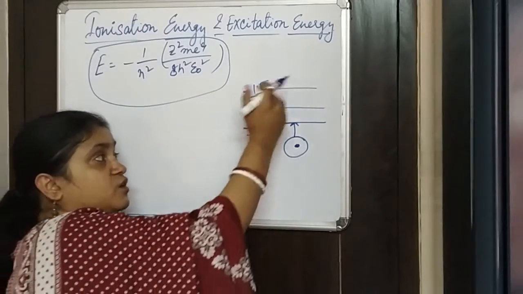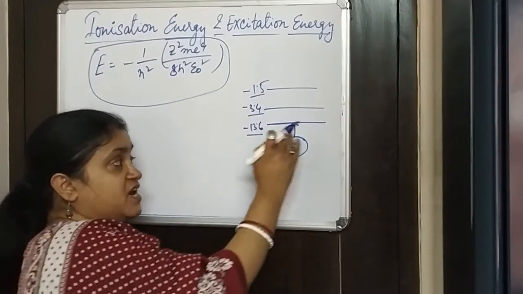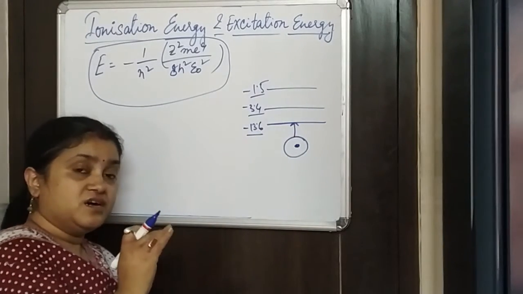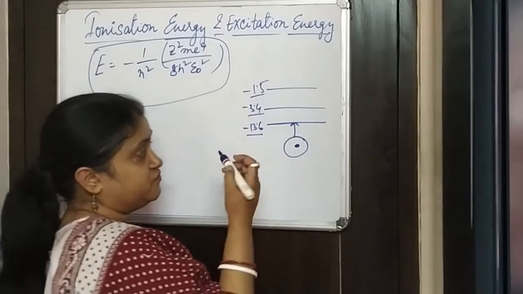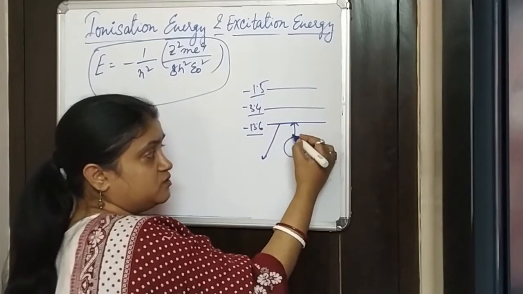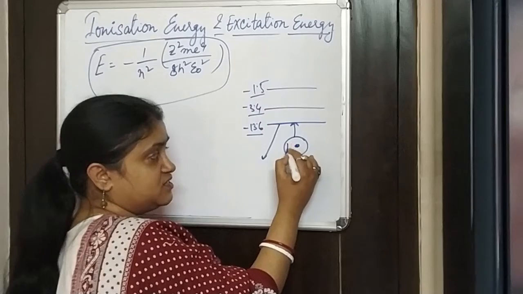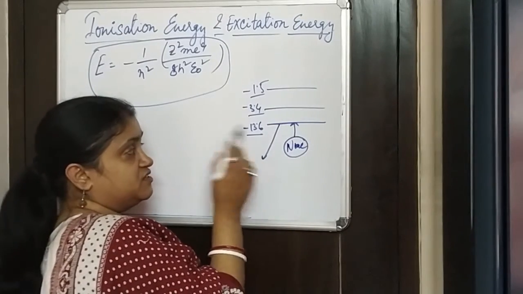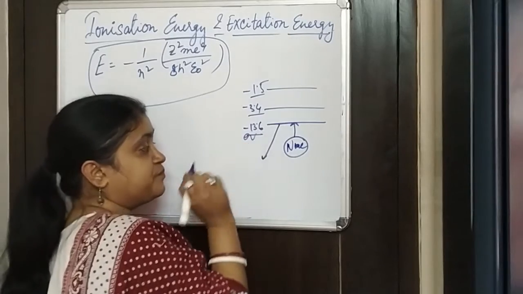So these are called the higher energy levels, and close to the nucleus is the least amount of energy level. If I talk about the first energy level, if this is the nucleus, then the first energy level for hydrogen is 13.6 electron volt.